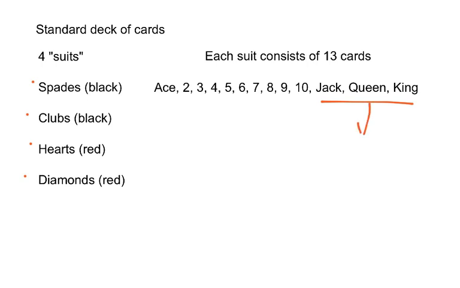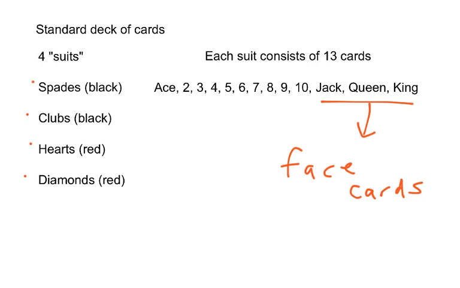These 3 are often referred to as face cards because they have pictures of people on them: the jack, the queen, and the king. So those 3 are called face cards, and there are 13 cards in each suit.